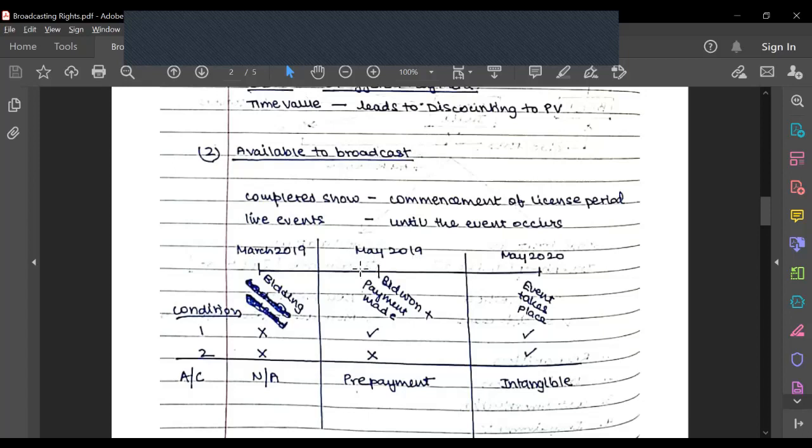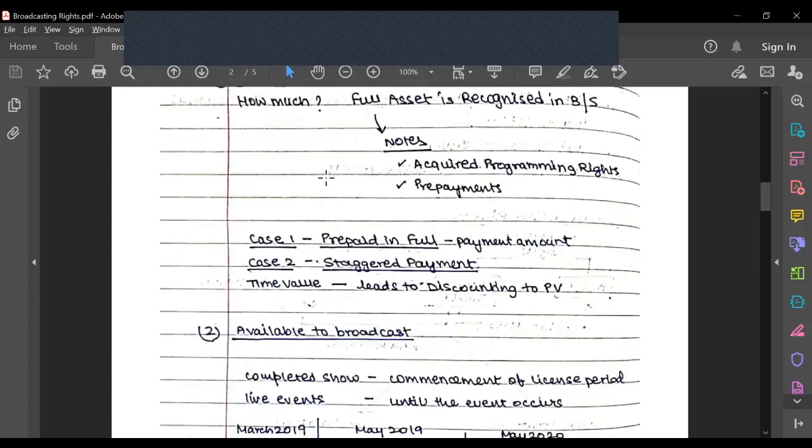Let's say after March, I pay the money in May 2019, and I win the bid and make the payment. So even though my condition one has been satisfied, I know the amount that has to be paid, still it's not available for me to broadcast. So I'll take that payment and record it as a prepayment and not as an intangible yet. Once, let's say the Euro Cup starts in May 2020 and the event takes place, in that case, I'll recognize that intangible now. So that's basically my recognition part.